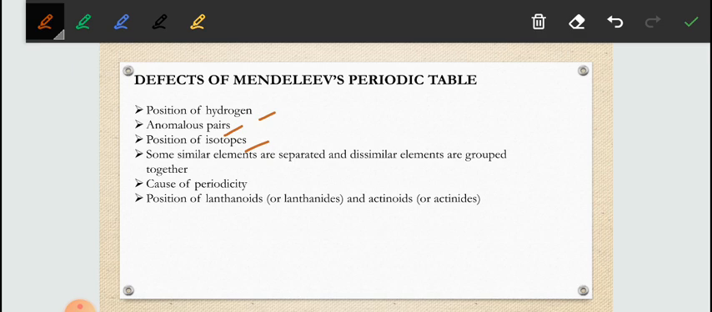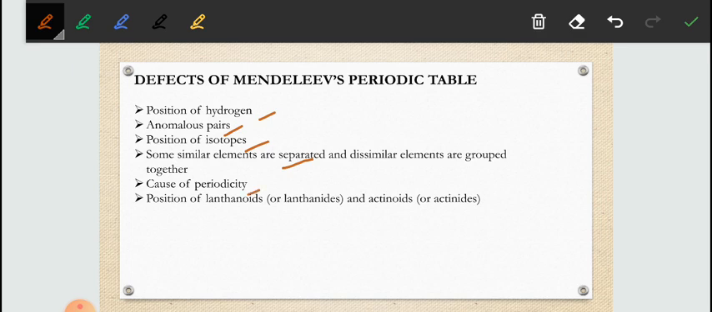Next one is that some similar elements are separated, and dissimilar elements are grouped together. In Mendeleev's periodic table, some similar elements were placed in different groups, while some dissimilar elements had been grouped together. For example, copper and mercury resemble in their properties, but they had been placed in different groups. This is again a defect, as he was not able to explain this.